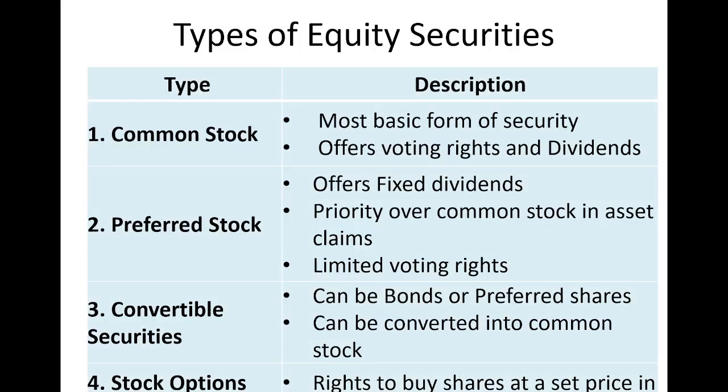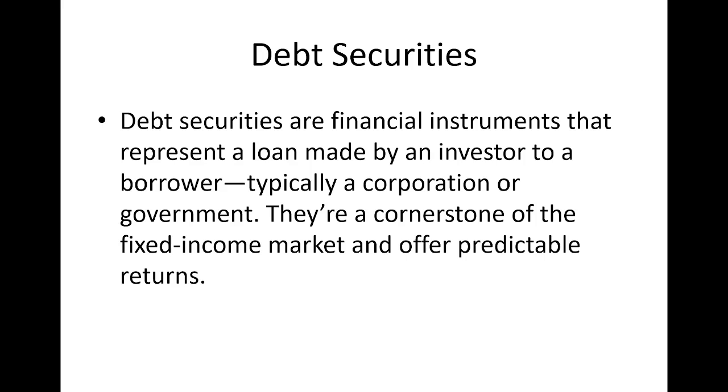Then let's discuss another important type of security, that is debt security. What are debt securities? Debt securities are financial instruments that represent a loan made by an investor to a borrower. That means as an investor, you are investing in another company, but you become a lender. The company which takes the money from you becomes the borrower, typically a corporation or a government. They are a cornerstone of the fixed income market and offer predictable returns.